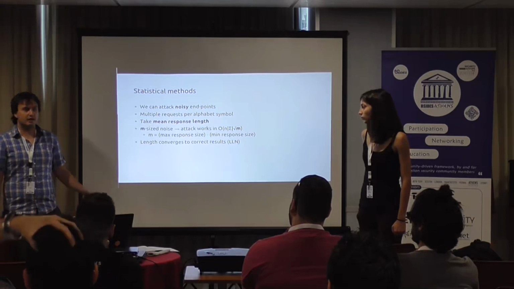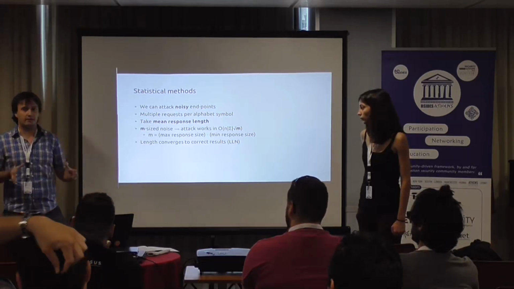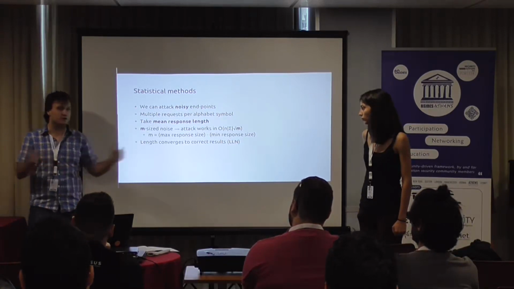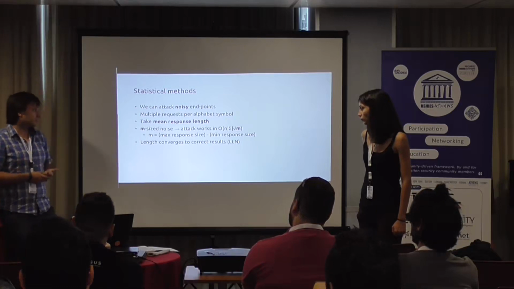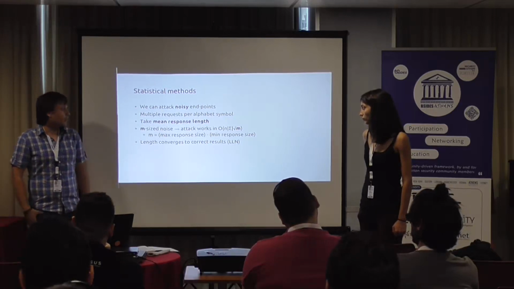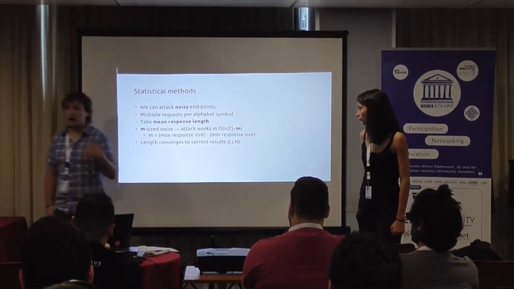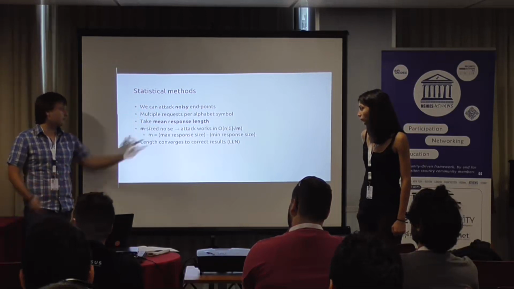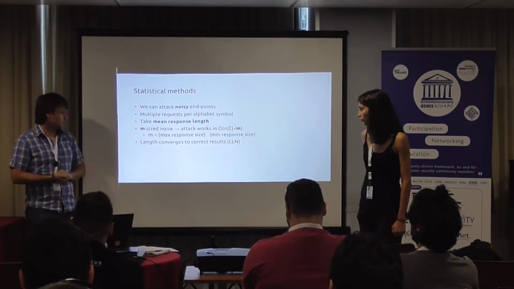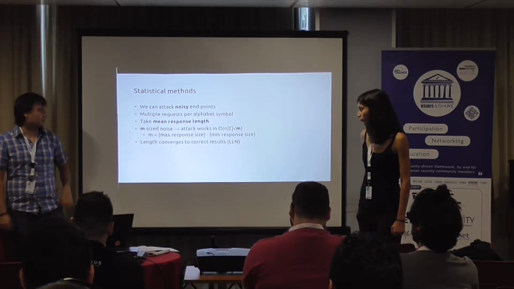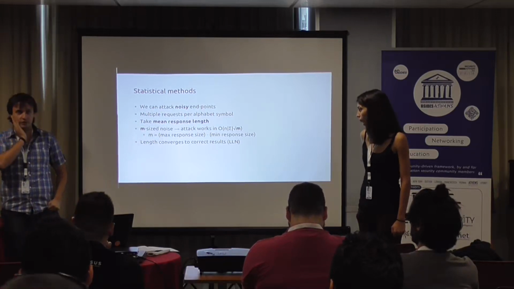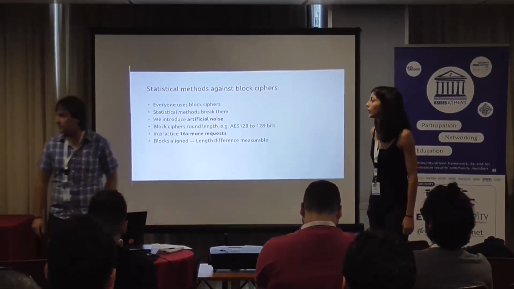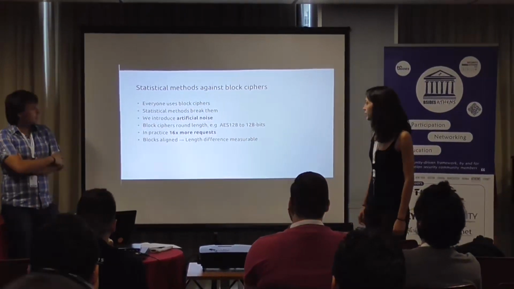If you recall BREACH, the basic idea is that we only extract the length of the ciphertext, and this is what makes it difficult in the case of noise. So noise changes the length in a way, but it's a predictable way. So if we extract the statistical mean, we only have to do square root of n times the requests that were needed in the original BREACH attack without noise, if we have an n-size noise portion. And eventually the length that we measure on the network will converge to the correct length after we take repetitive means.